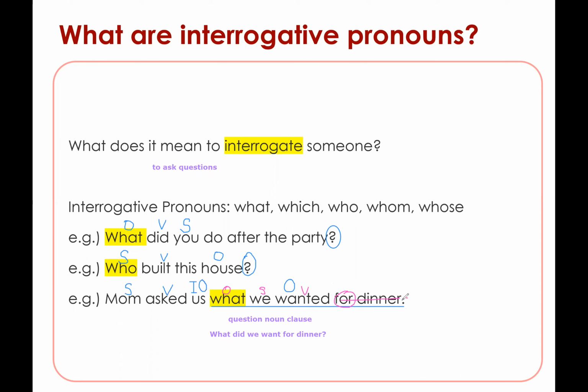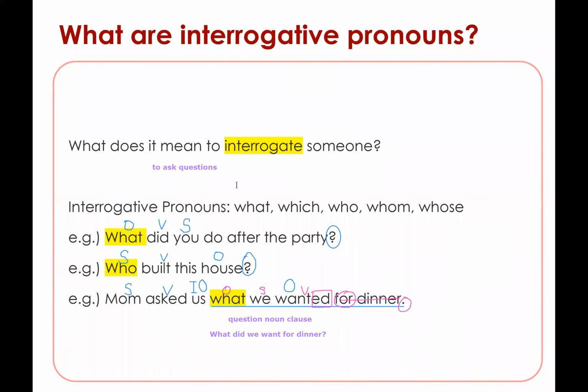So that is why you have a period here instead of a question mark. And that is also why you have to take out the helping verb did from the question and add ed after want.